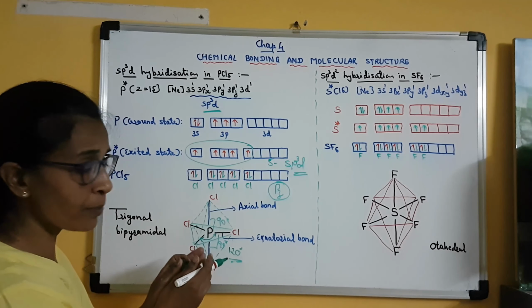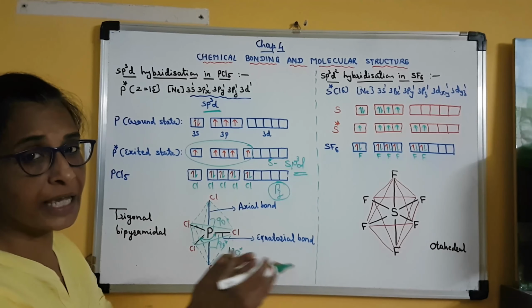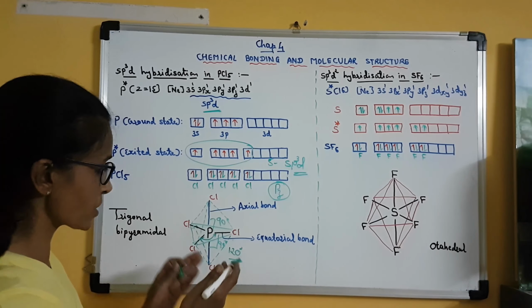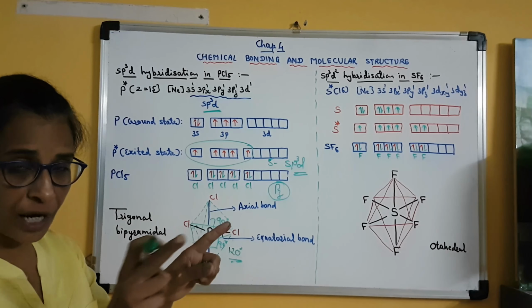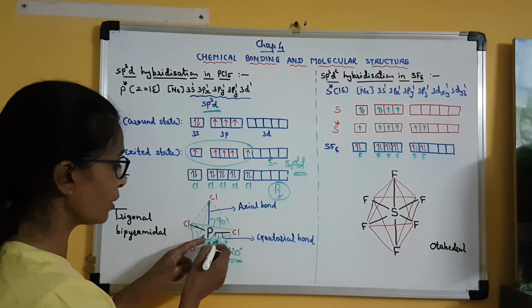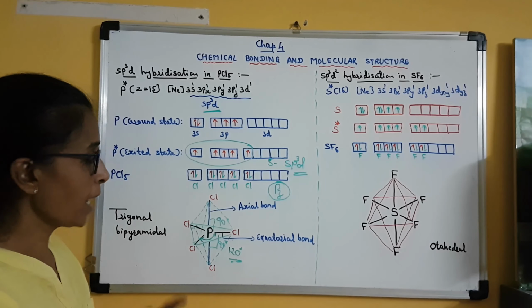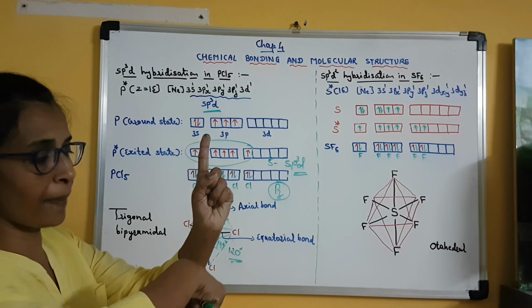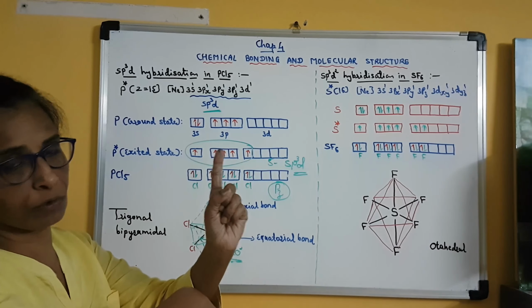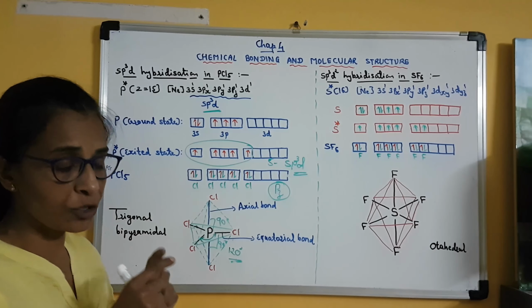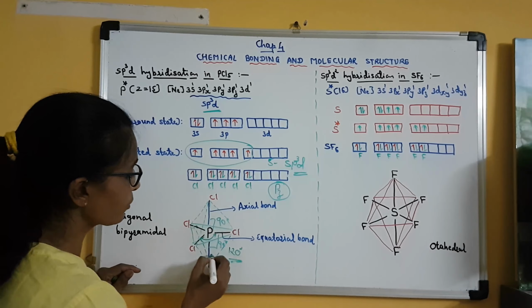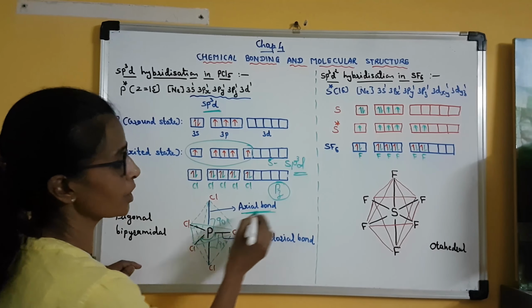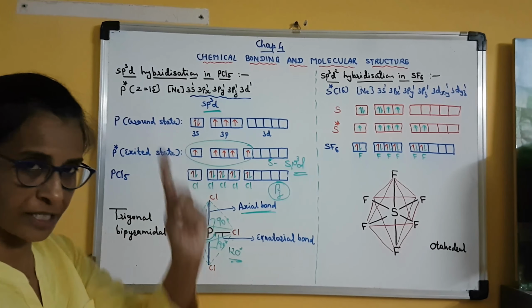And this is the arrangement of 5 PCl bonds, phosphorus chlorine bonds. 3 phosphorus chlorine bonds are arranged trigonally, making an angle of 120 degrees between them, and the remaining 2 are perpendicular to the plane of the molecule, making an angle of 90 degrees. Now this perpendicular bond is known as axial bond because it is along the axis.